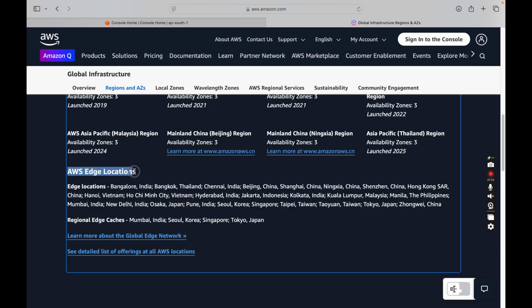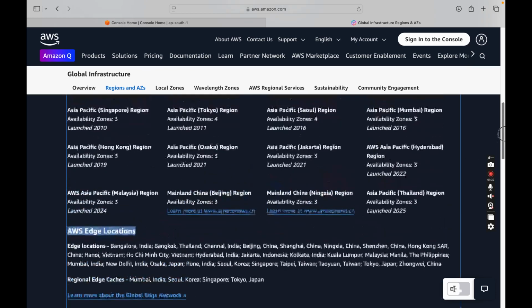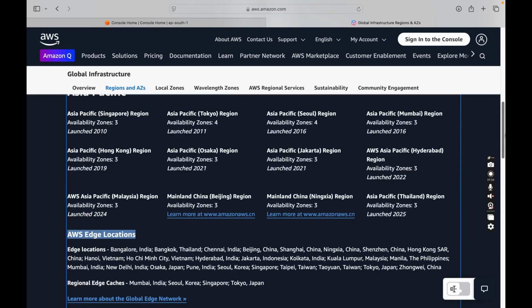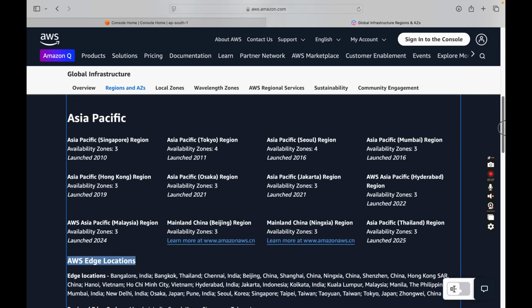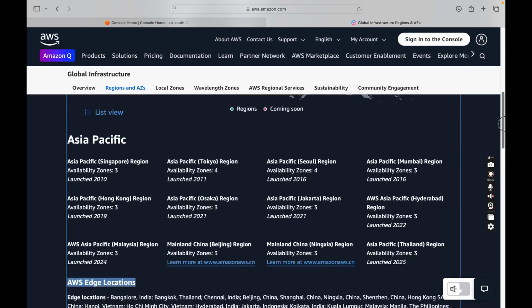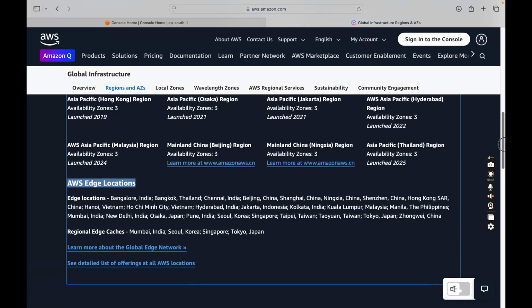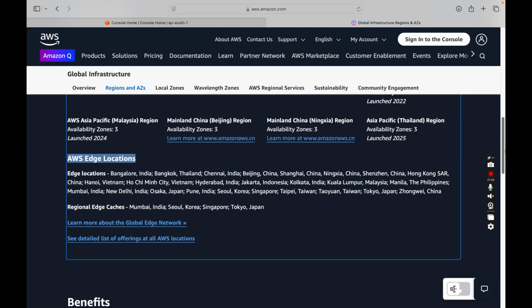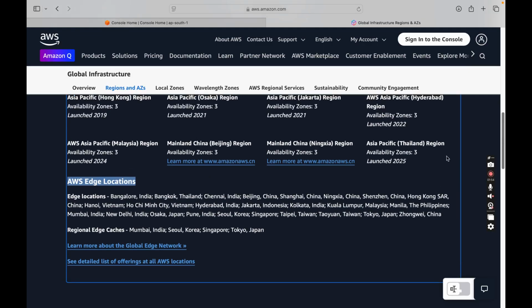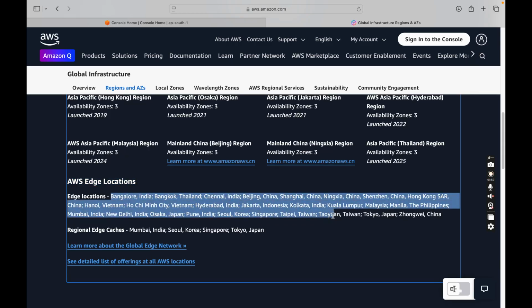Now this is something for caching the content. If there is an origin server located in one of the regions, and traffic comes from customer premises or a particular section of a customer organization that is not able to access applications very quickly, then edge locations will serve the traffic as fast as possible with low latency.